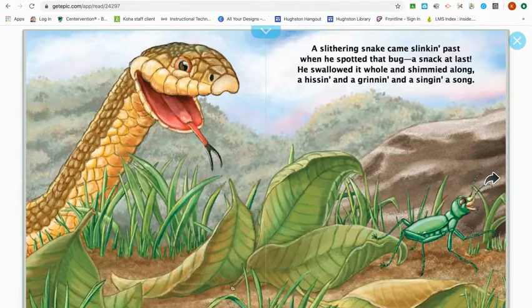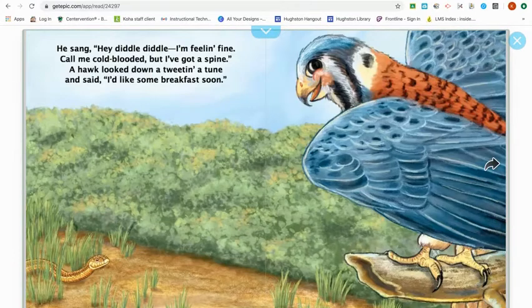So the snake is moving along that energy of the grasshopper. He sang, "Hey, diddle diddle, I'm feeling fine. Call me cold blooded, but I've got a spine." A hawk looked down, a tweet and a tune, and said, "I'd like some breakfast soon."